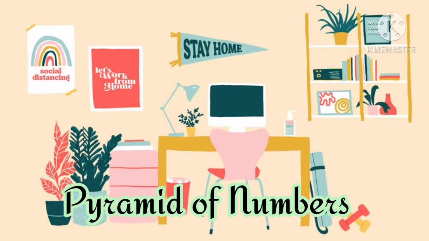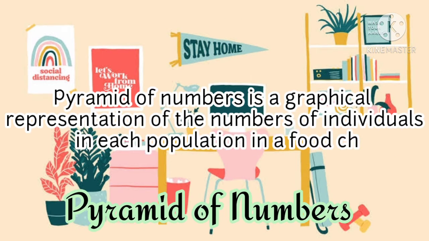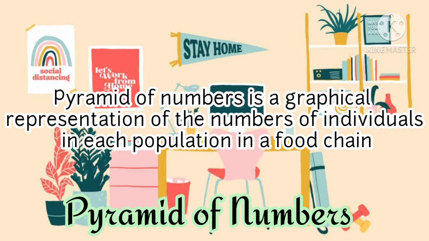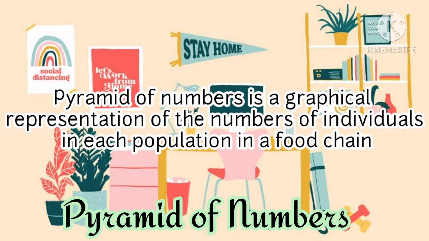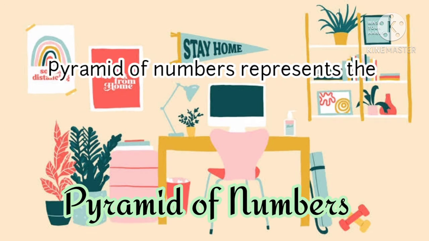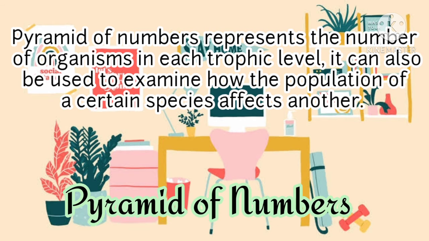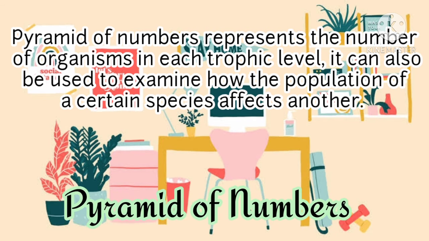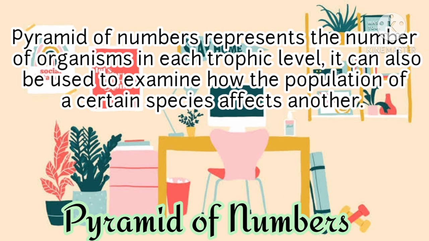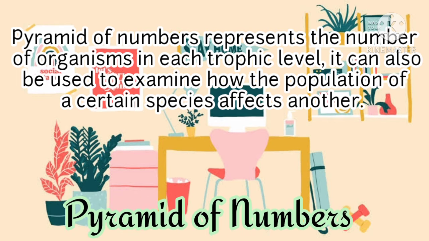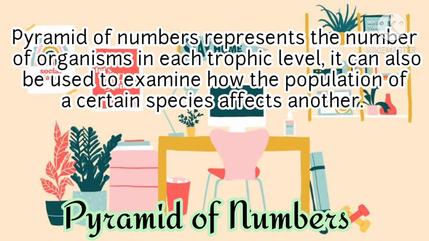Pyramid of numbers. A pyramid of numbers is a graphical representation of the numbers of individuals in each population in a food chain. The pyramid of numbers represents the number of organisms in each trophic level. It can also be used to examine how the population of a certain species affects another.